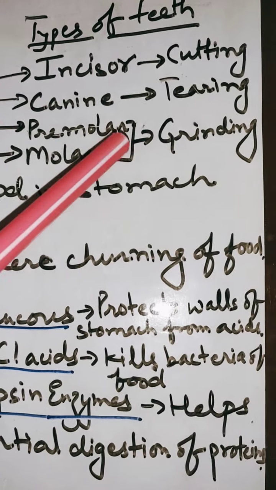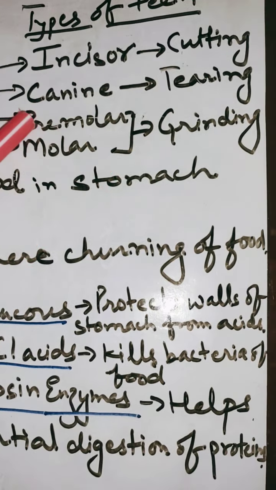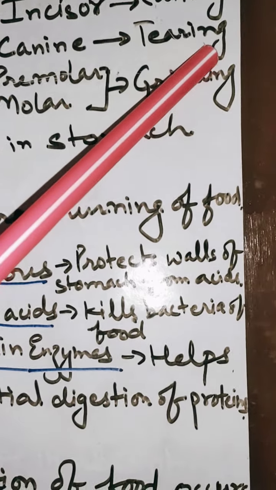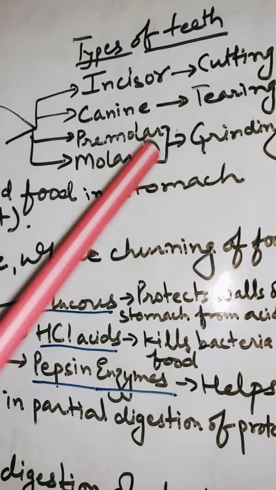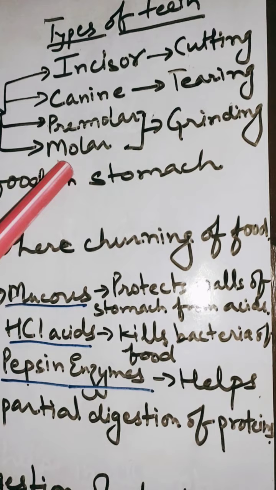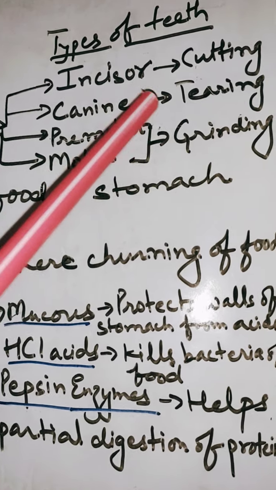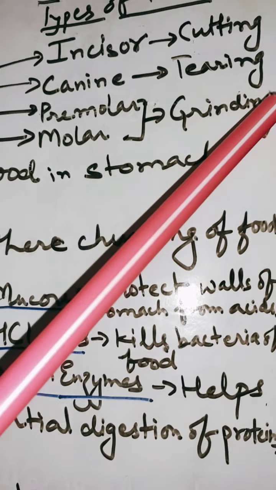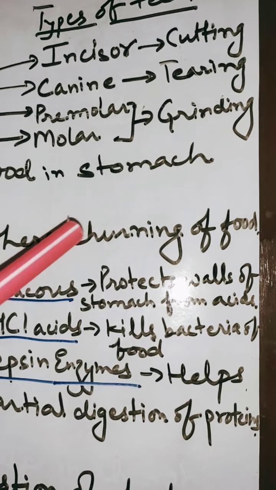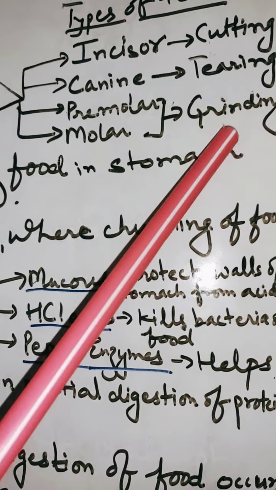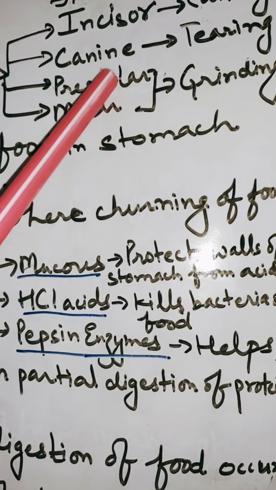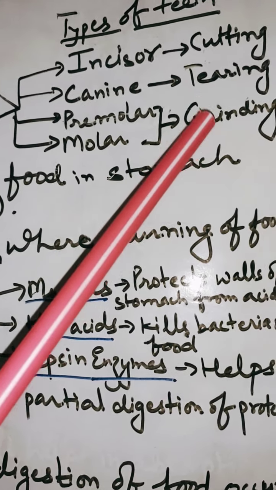We eat flesh also, so we also have canine teeth, which help in tearing of food. The third one is premolar teeth. Premolar and molar teeth help in grinding and chewing of food. After cutting and tearing of food, we finally grind it with the help of these premolar and molar teeth.